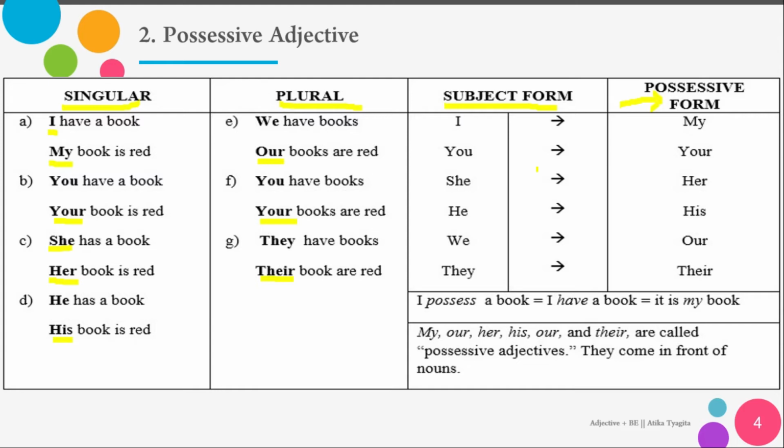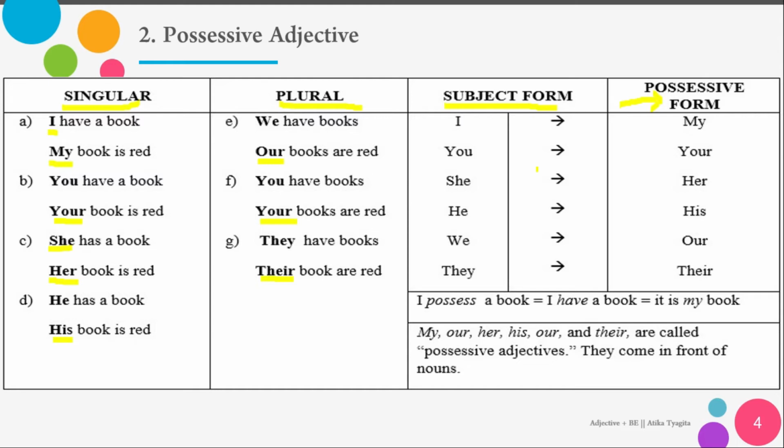They come in front of nouns. So before the thing, the possessive adjective comes first to state that this is something that belongs to someone, the thing that you have or the thing that they have.